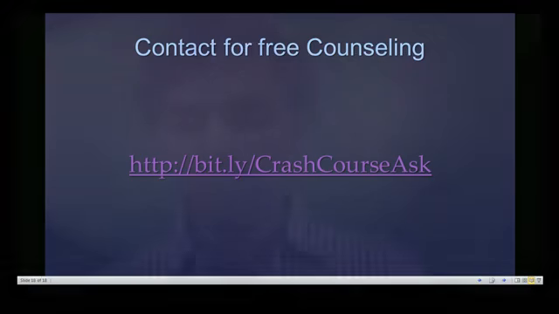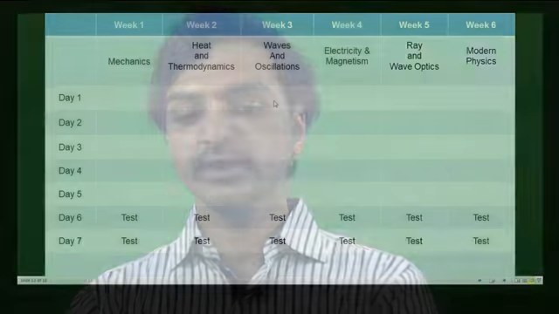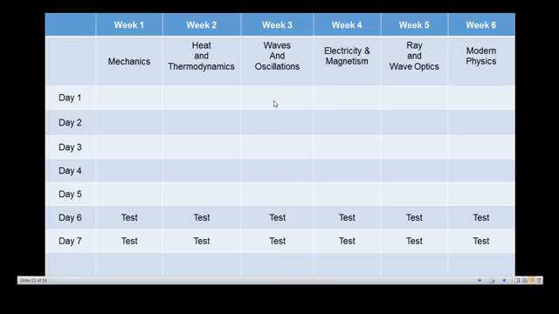The last thing I want to put for you is this table, which will be very helpful for you to plan your 6 weeks of schedule.